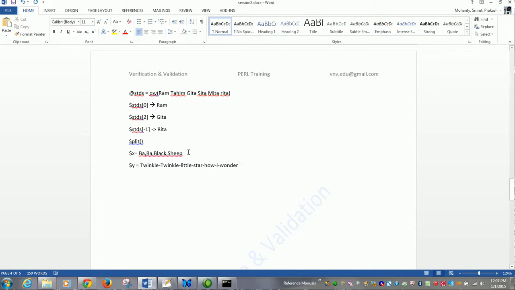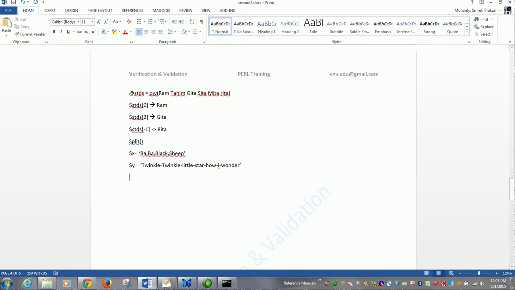In one string every word is separated by a comma, while in the other string every word is separated by a dash. Now I want to take out the individual elements of this.